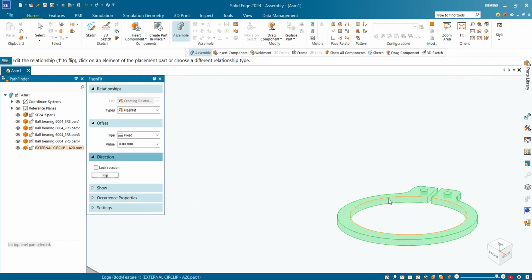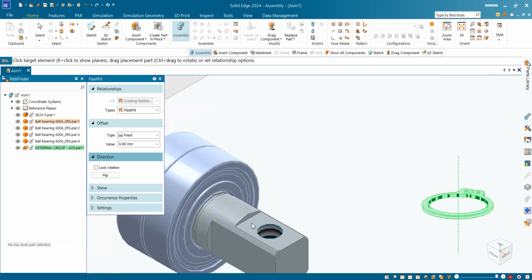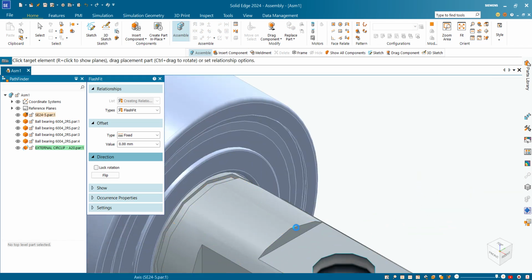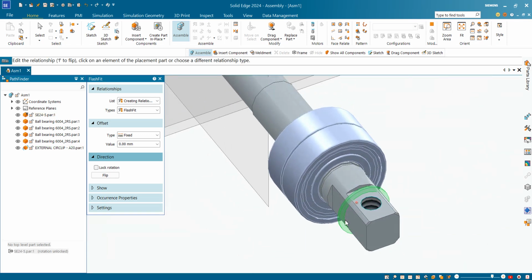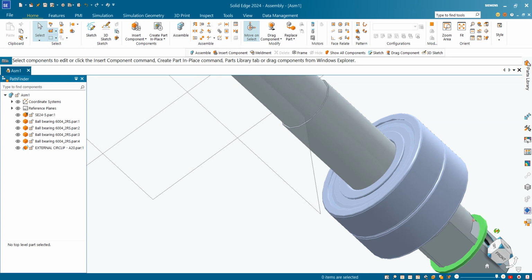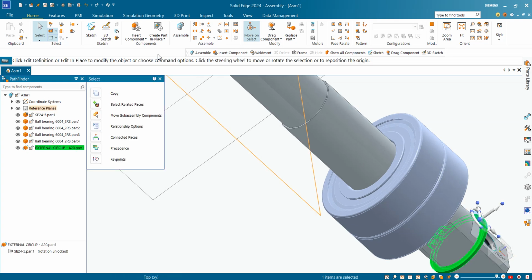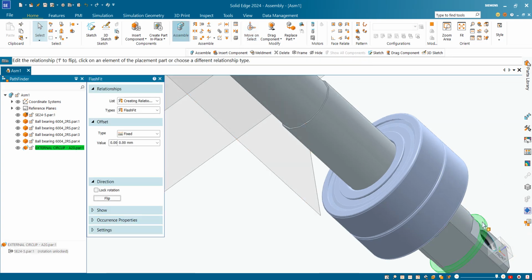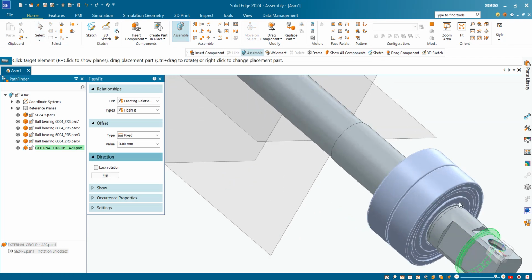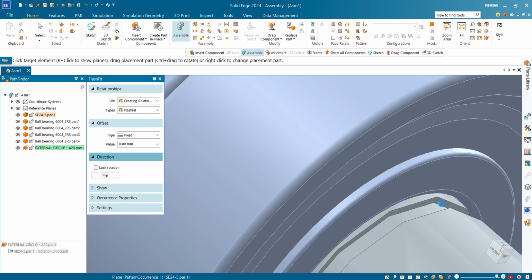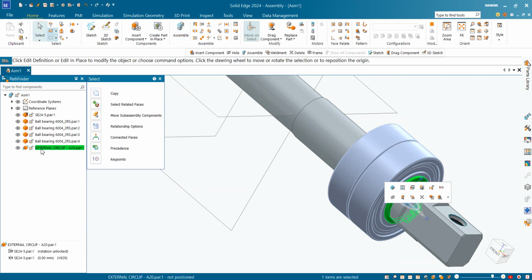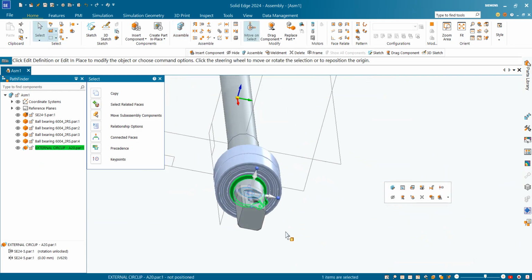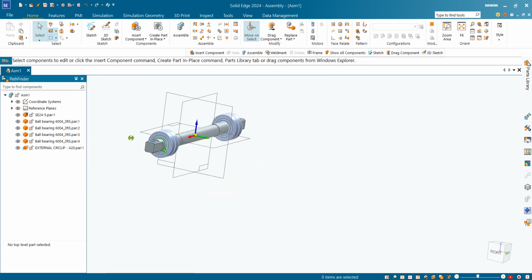Okay, now you can see how the circlip is here. Now I will give it rotation. Now you can see we have given it a rotation. Okay, and now I will make this with this. Okay, so you can see our external circlip is not yet fully constrained.